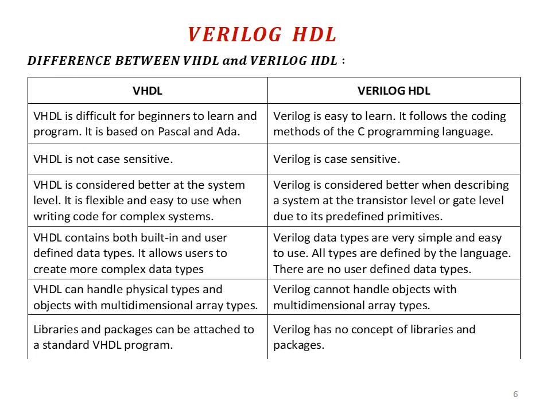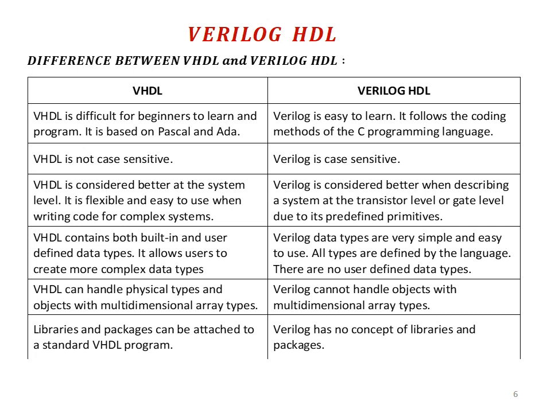You cannot use uppercase letters. But VHDL is not case sensitive. Verilog is considered better when describing a system at the transistor level or gate level due to its predefined primitives. And these things we are going to discuss in later slides or later classes. VHDL is considered better at the system level. It is flexible and easy to use when writing code for complex systems.